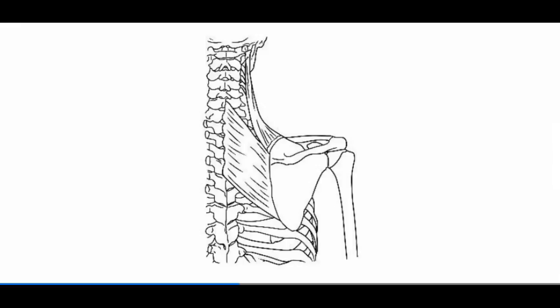The rhomboids group. The rhomboids group originate from the thoracic and cervical vertebrae and insert into the scapula. The rhomboids group are primarily responsible for scapular retraction and elevation.